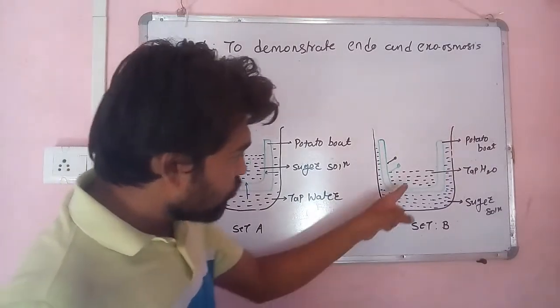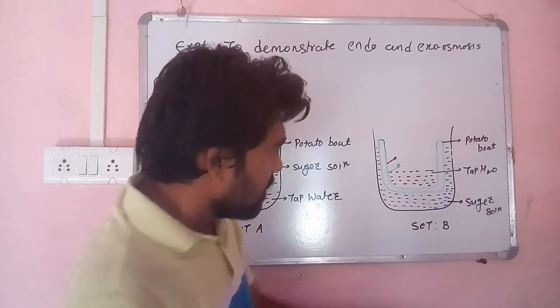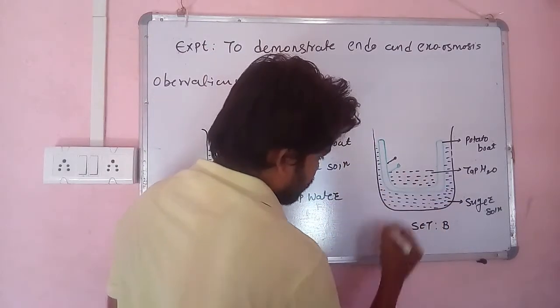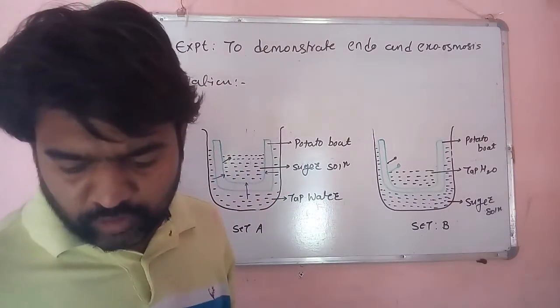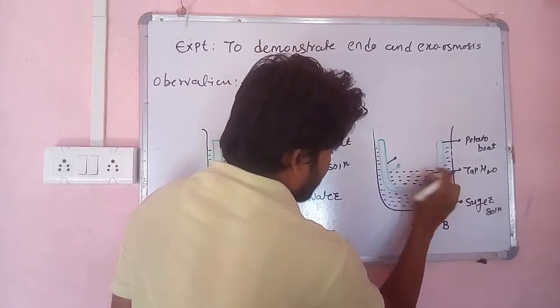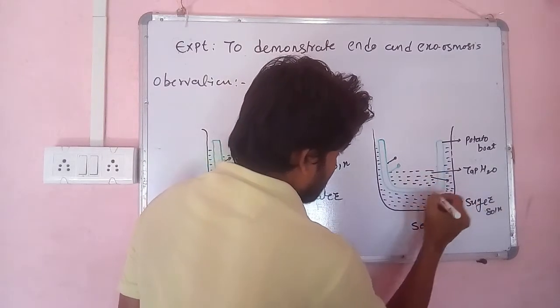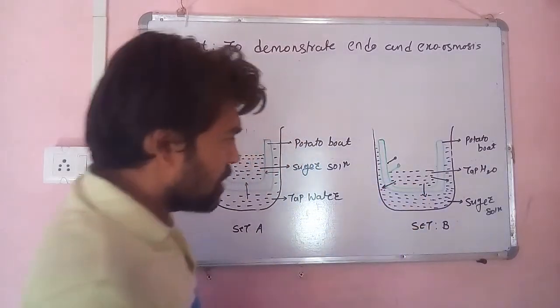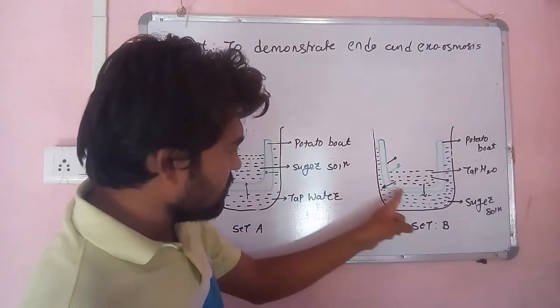The water from the potato boat comes into the beaker which has the sugar solution, which we can show by means of this arrow. Okay, so water from the potato boat comes into the beaker on this side and from this side also, and this is possible because of the semi permeable membrane.